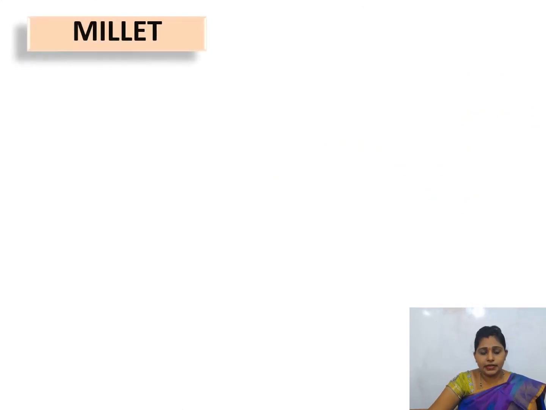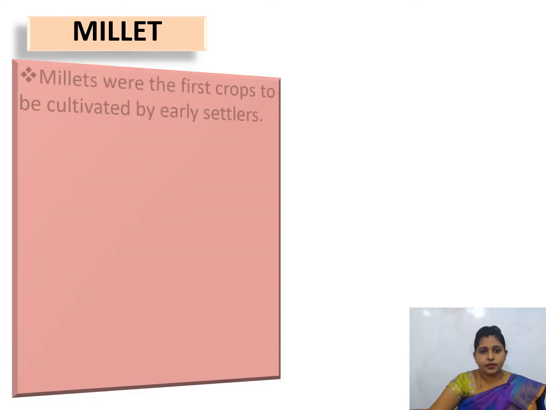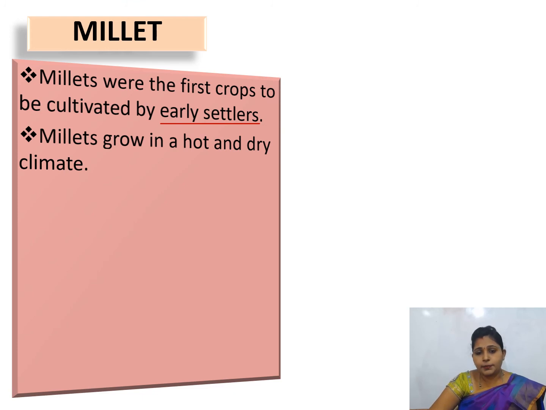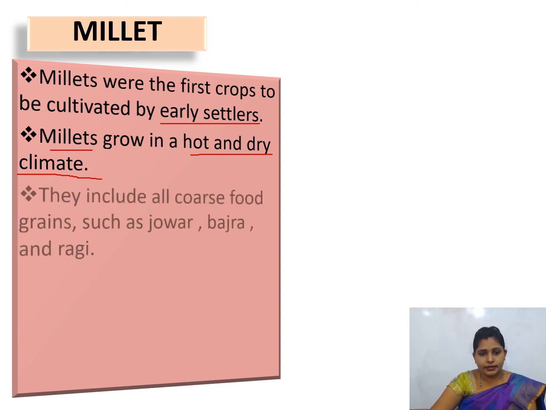That is millets. Millets were the first crops to be cultivated by the early settlers, meaning early peoples, early humans. Millets grow in a hot and dry climate.